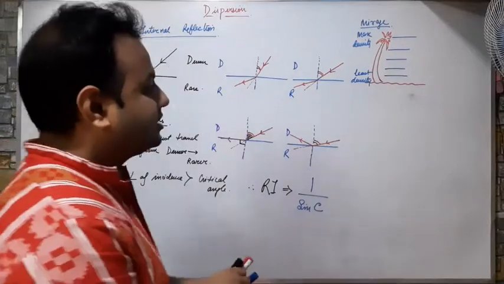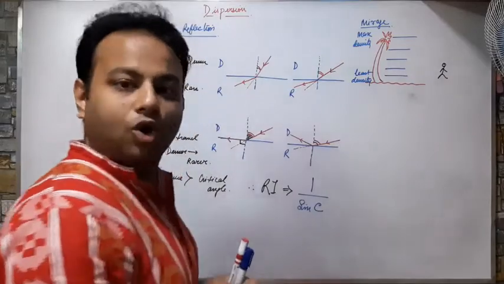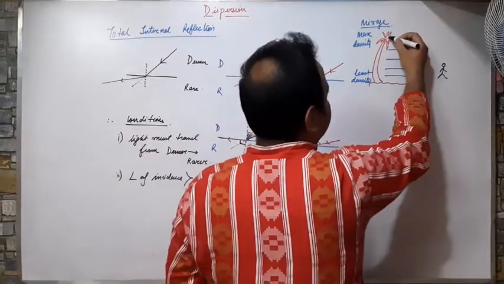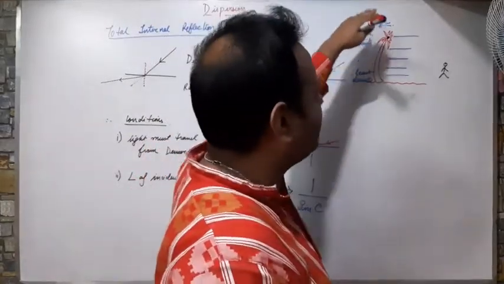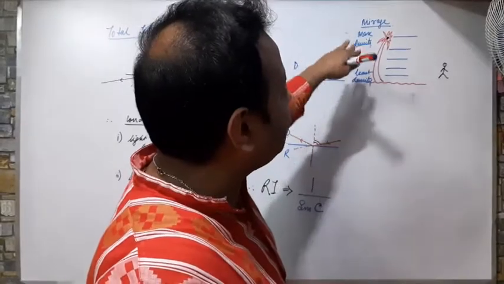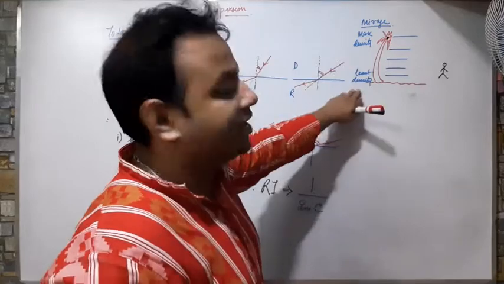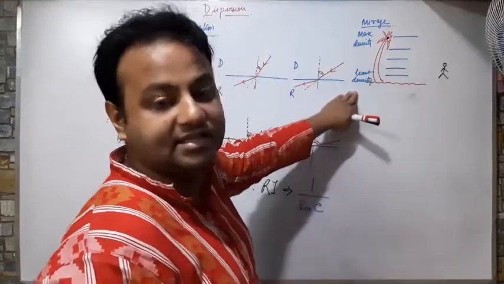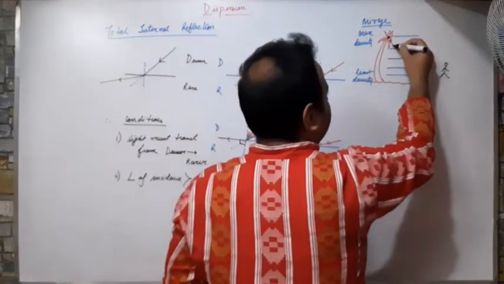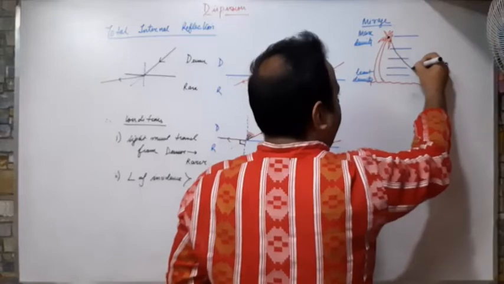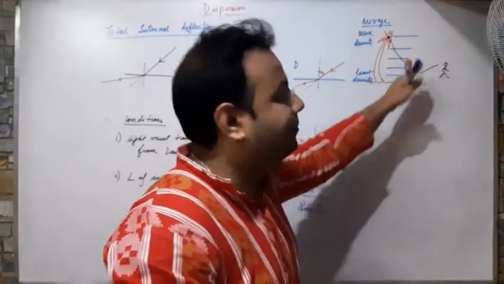So what happens? Suppose a person is standing here. Then the light coming from the top of the tree will have to pass through different layers of air, and it has to pass from denser to rarer, because the top has maximum density and the bottom has least density. So whenever light passes from denser to rarer, it moves away from the normal, and due to the critical angle, the light bends upward.